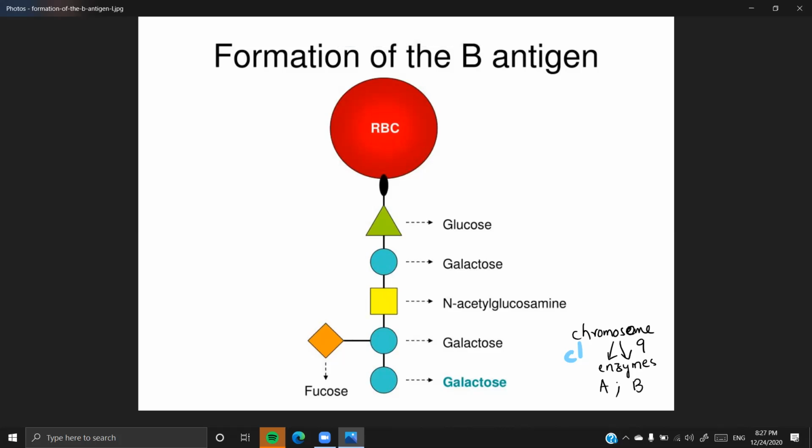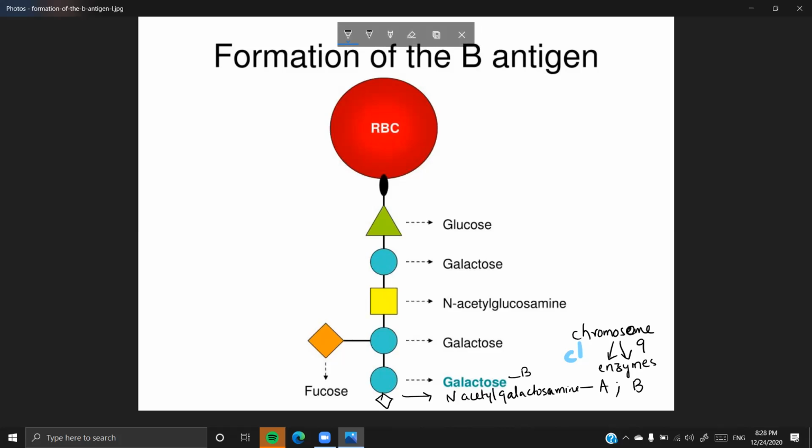Then it is going to make a B antigen. So here you can see now the change is, along with this, they are going to have another sugar which is added up here, which is going to be your N-acetyl galactosamine, which is going to make the A, and this is going to make the B.